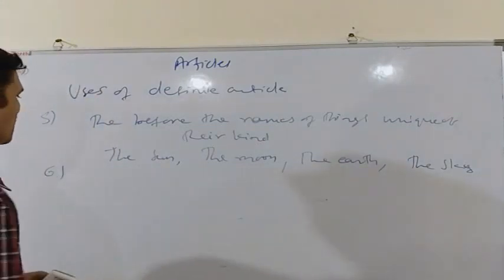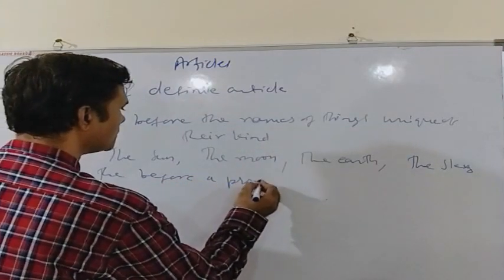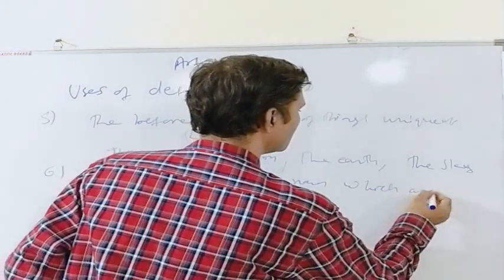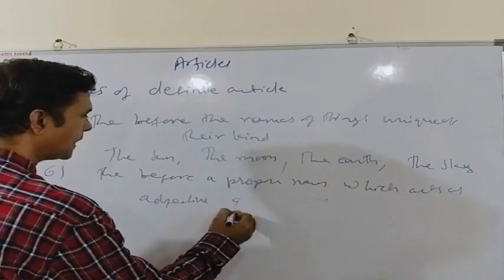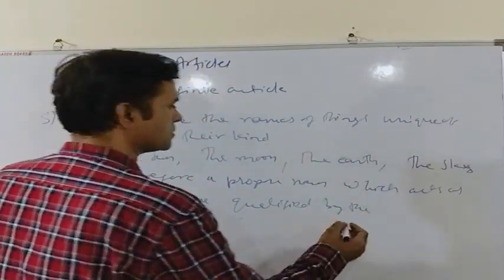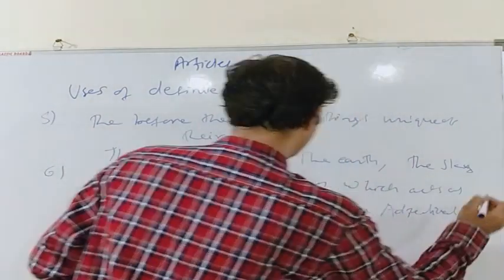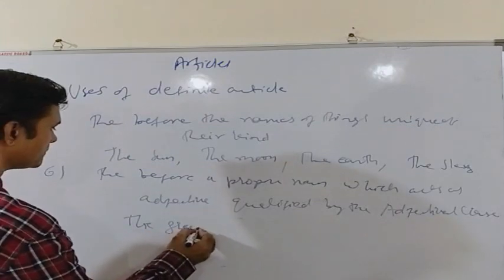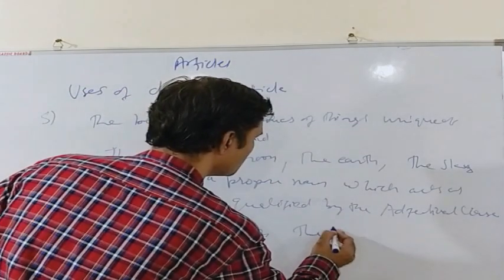The sixth use is we use "the" before a proper noun which acts as an adjective or which is qualified by an adjectival clause. As for example, the great Caesar, or the immortal Shakespeare.